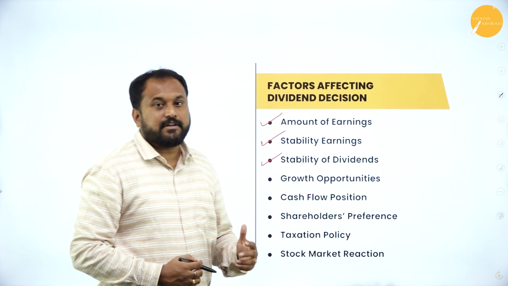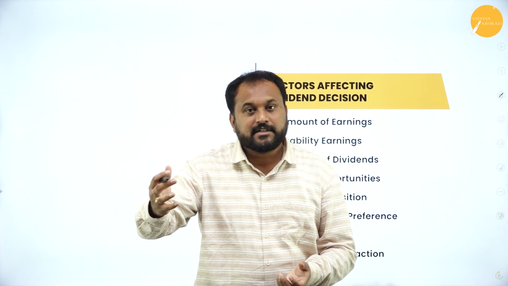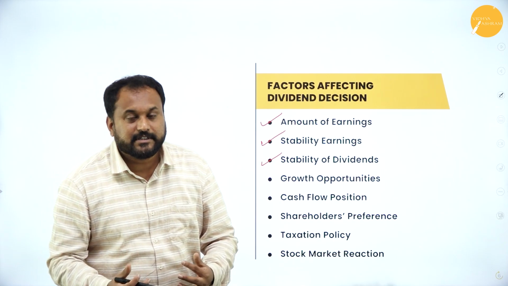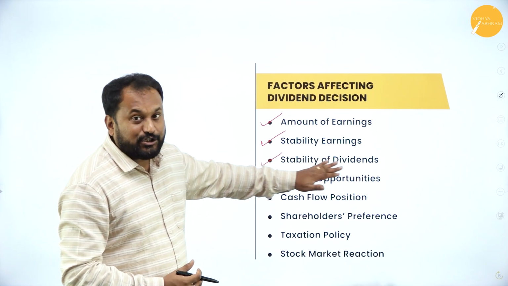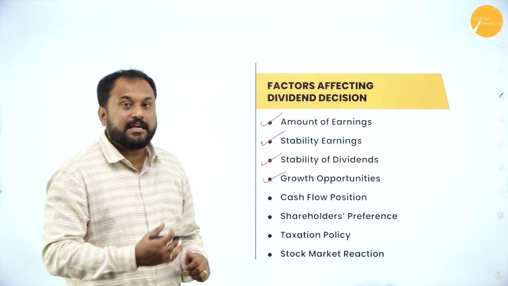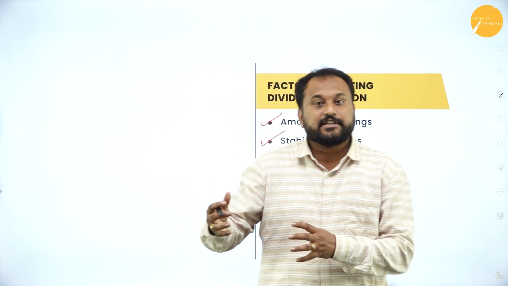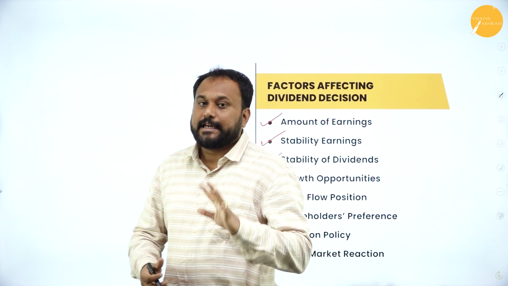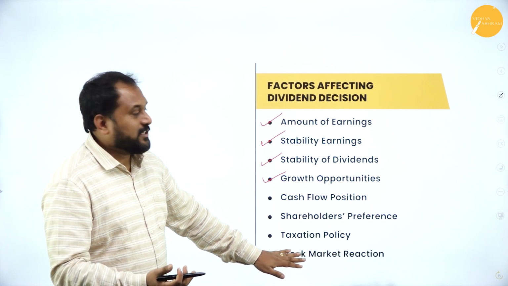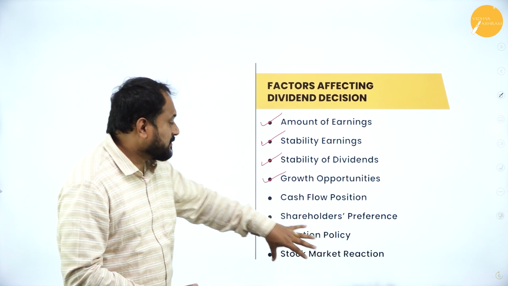Say some company will actually go with 2 rupees as a dividend. Some goes with 5 rupees as a dividend. Next, you are supposed to go more, but there are few companies who go with 50 paisa as a dividend. So here, stability should be there. Next is growth opportunity. If the company has a growth opportunity, definitely they're going to give a lot of dividends to the shareholders. So again, here also, I've listed more points. You are supposed to choose any 4. So these are the things which you need to understand.